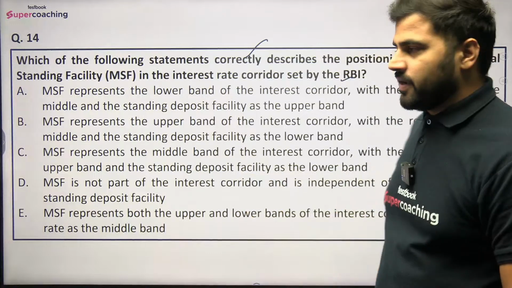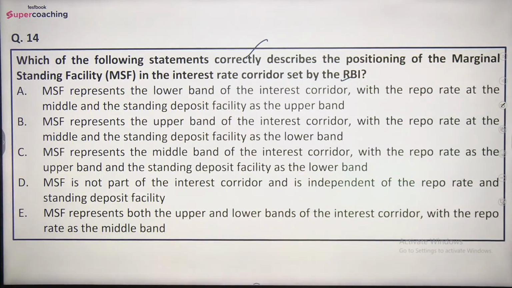So the options are: MSF represents the lower band of the interest corridor with the repo rate at the middle and the SDF as the upper band. MSF represents the upper band of the interest corridor with the repo rate at the middle and SDF as the lower band. MSF represents the middle band of the interest corridor with repo rate as the upper band and SDF as the lower band.